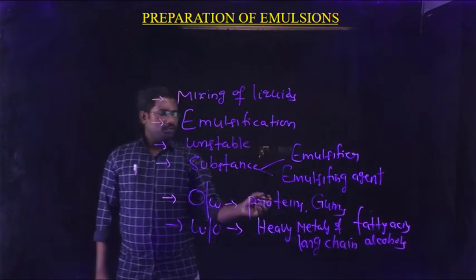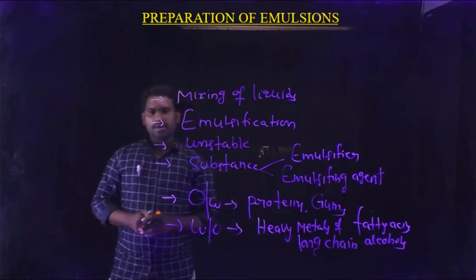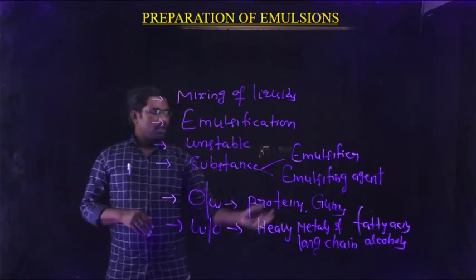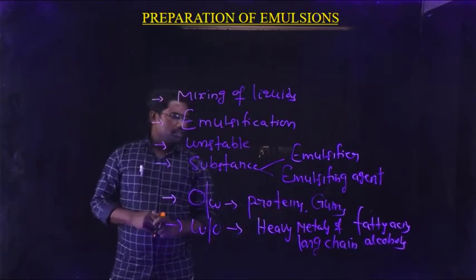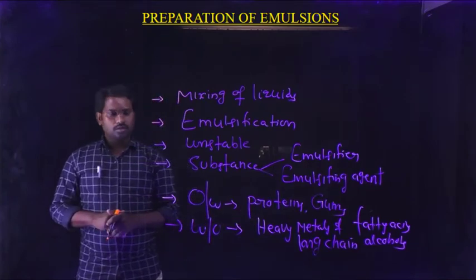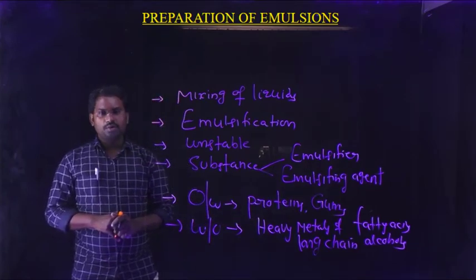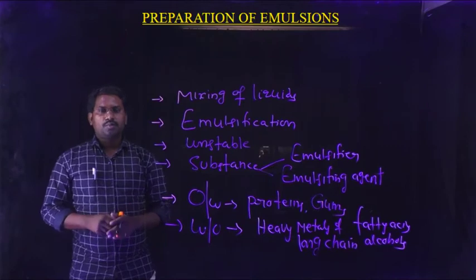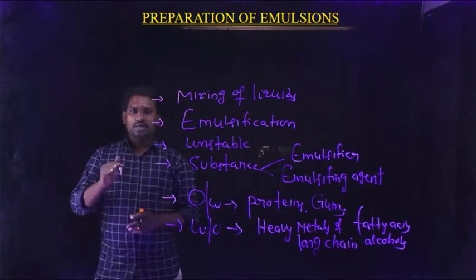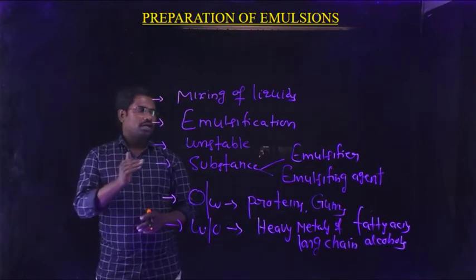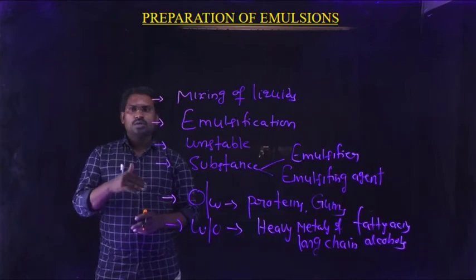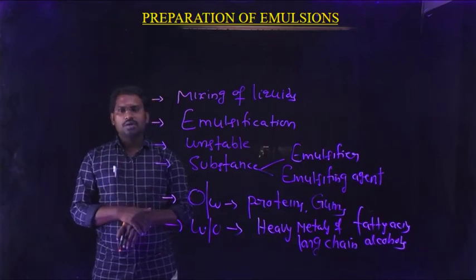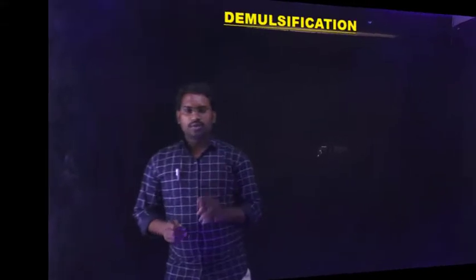So proteins and gums stabilize the O by W type of emulsion, and heavy metal salts of fatty acids and long chain alcohols stabilize the W by O type of emulsions. This is the preparation of emulsion, known as emulsification, and an emulsifier is the substance which stabilizes unstable emulsions.